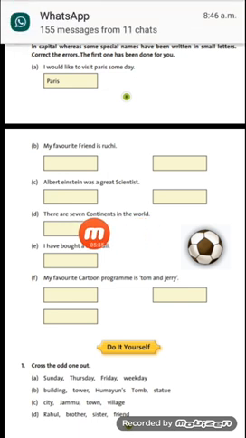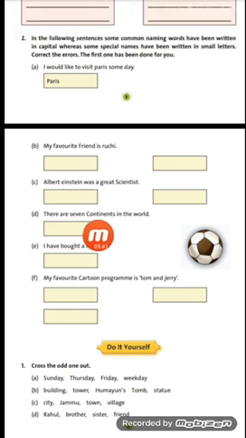Now students, earlier we have done this exercise. Continents is a common name. Okay, we have 7 continents. So continents is a common name. So C will be written small here.